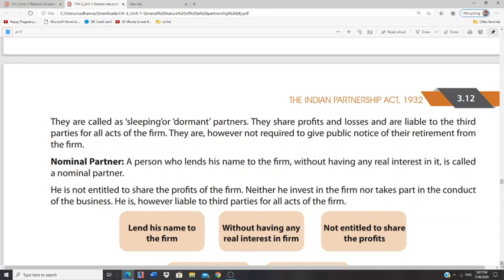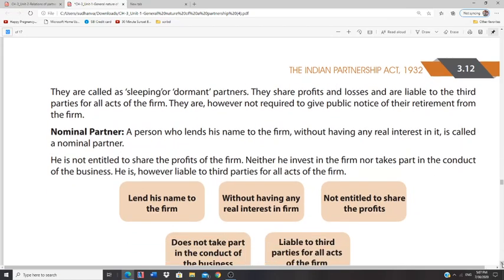The next partner is a nominal partner. The name itself sounds quite interesting. What do you mean by nominal? Let's say he has a very good name, and they use his name for running this particular partnership firm. Then that person is called a nominal partner. He usually does not have any interest in the partnership firm and does not take part in the conduct of business, so obviously he is not entitled to any profits. Why then does he become a partner, madam? Why should he become a partner?